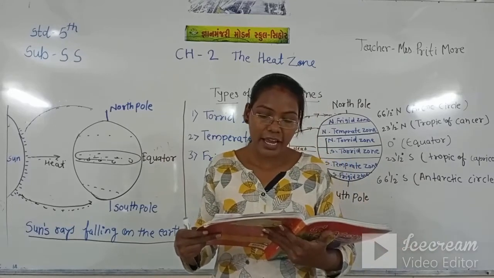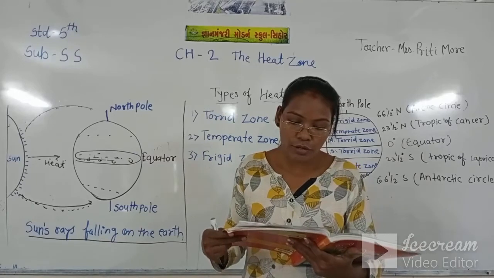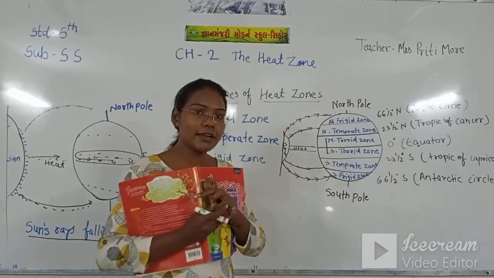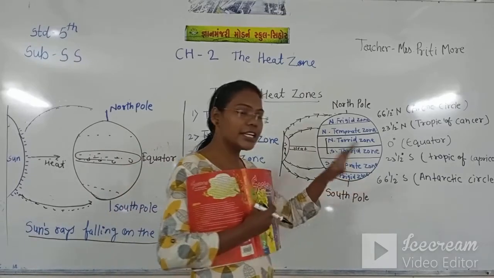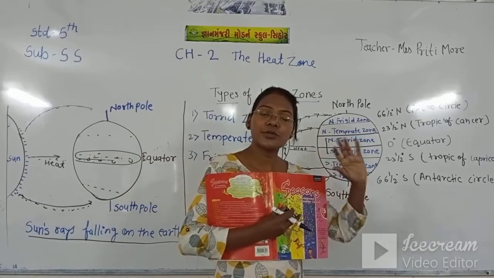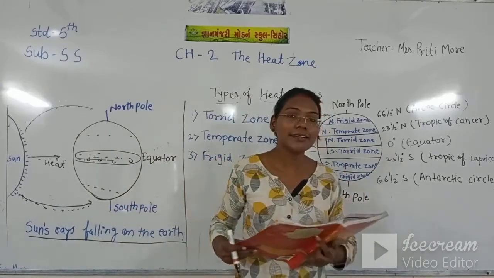In winter it's too dark for 3 months in most places in this zone, and snowfall is also there. That means it feels like night.